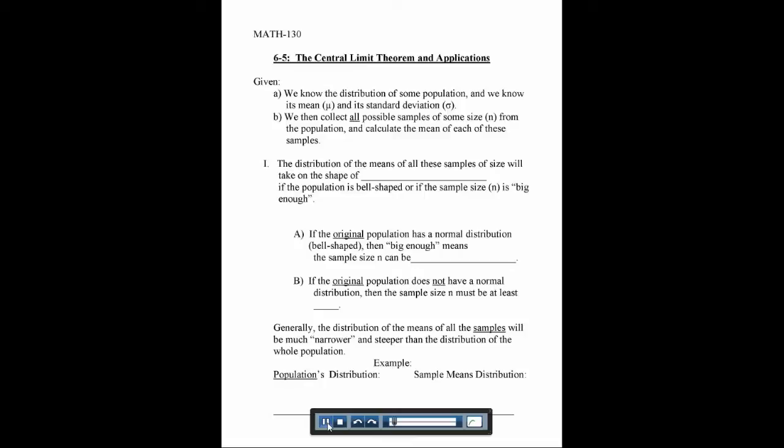And then we're also doing sampling. We're going to collect all possible samples of some size n, so n is our sample size. Now, the distribution of the means, if we take these samples and find the average of each sample, and now those are our data points, the distribution of all these means will take the shape of a normal distribution.